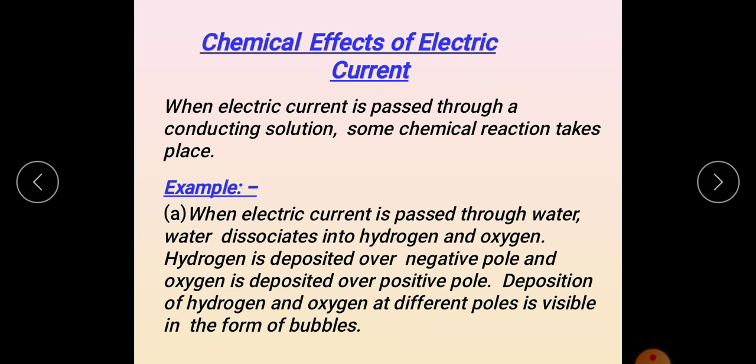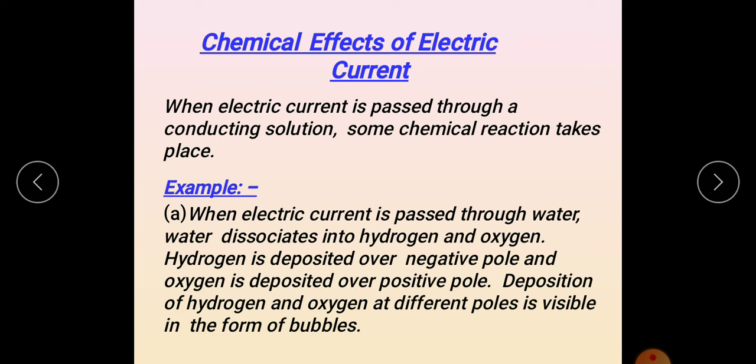This is what we want to tell you: some liquids are good conductors and some are poor conductors. Today we are going to study water, how water dissociates, and how water conducts electricity. When electric current is passed through a conducting solution, some chemical process takes place, and we will study what happens when electricity is passed through the conducting solution.